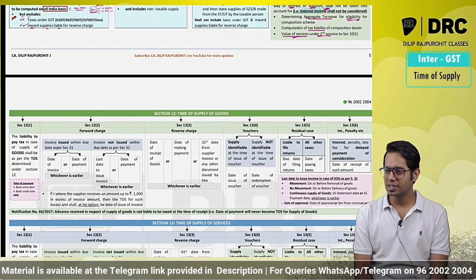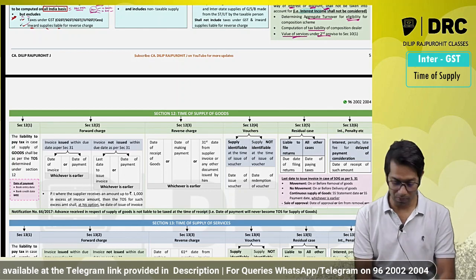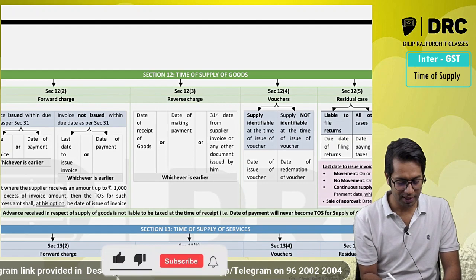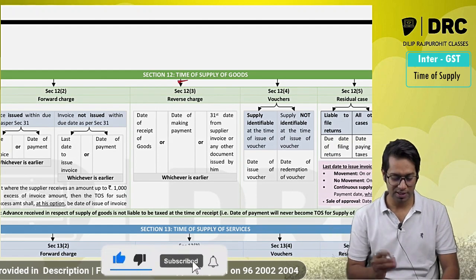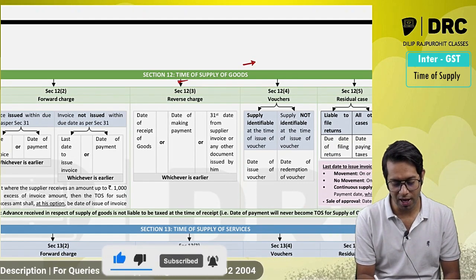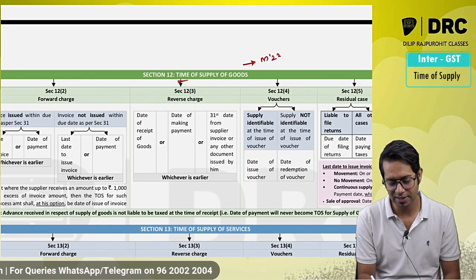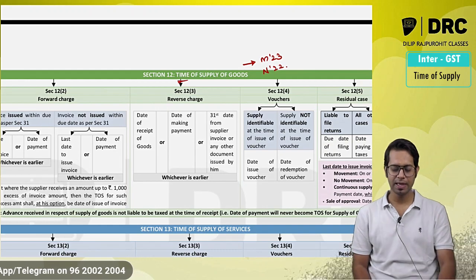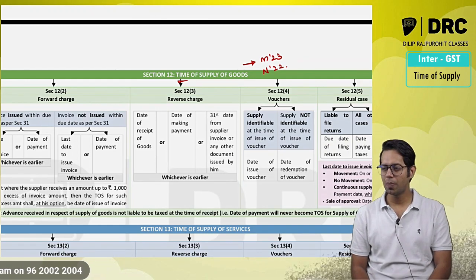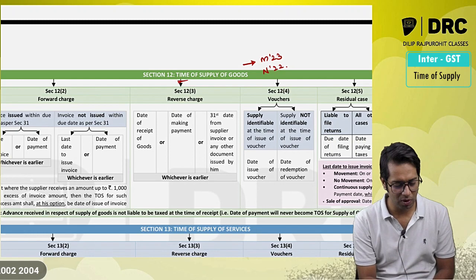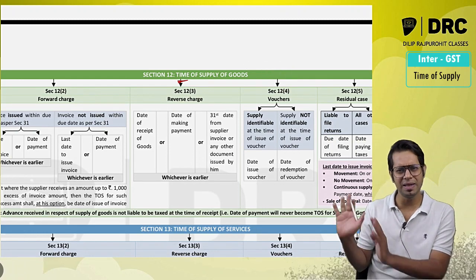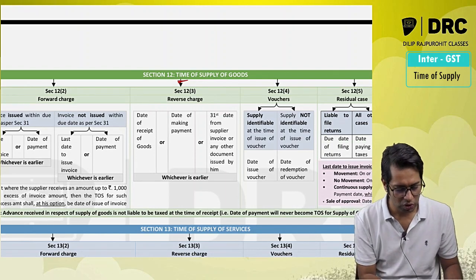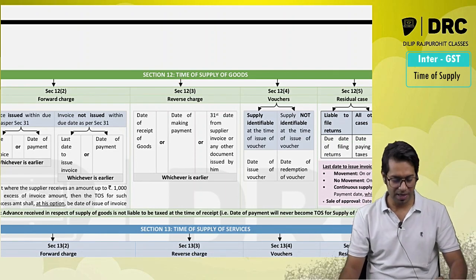So yeah, let us discuss our next topic. This topic is a beautiful, important topic for this examination: time of supply, composition scheme. Specifically, they have not asked any questions from this topic in your May 23 examination and in November 22 examination for CA Intermediate students. So this topic becomes a little important, because normally they ask questions either from this topic or from value of supply. Because of that reason, for this attempt it will be an important topic.